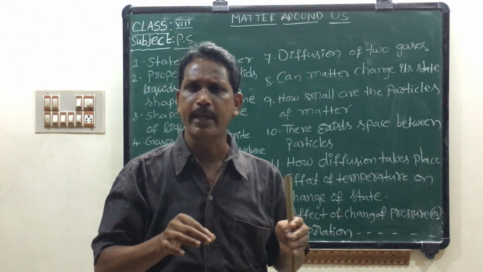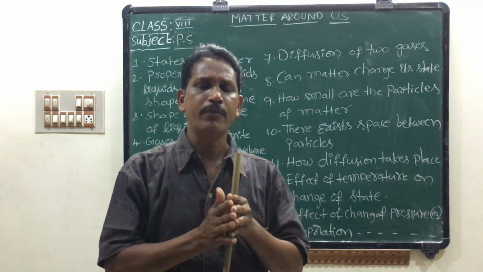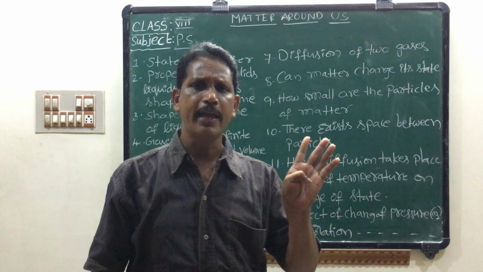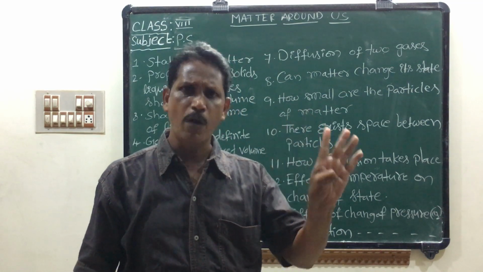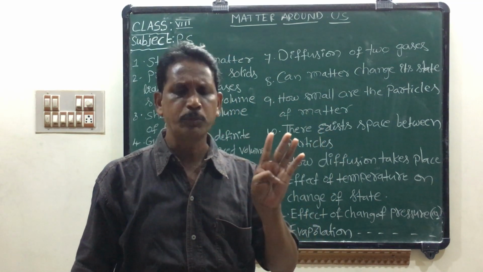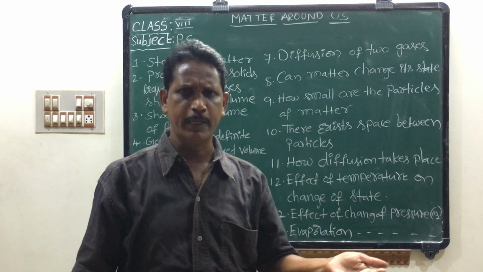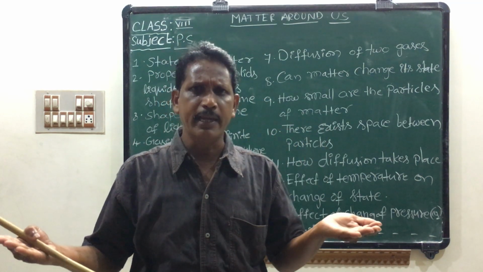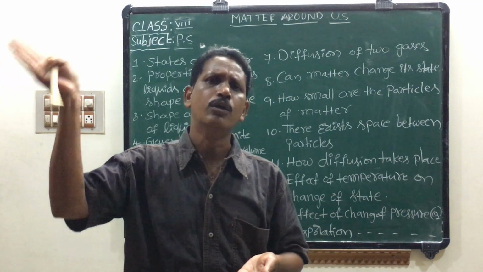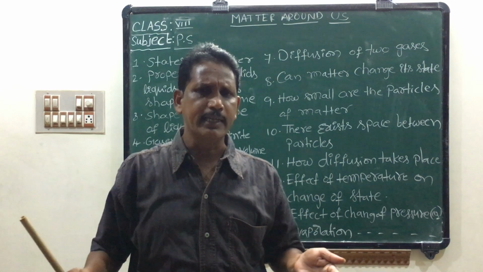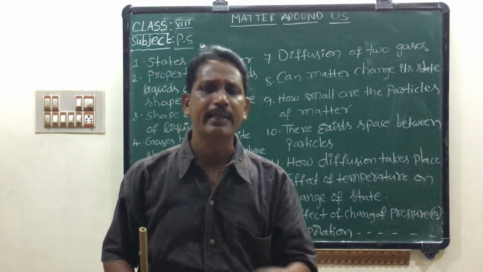This process is known as evaporation. Effect of surface area, wind speed and humidity on evaporation. If surface area increases, evaporation also increases. If humidity increases, evaporation decreases.